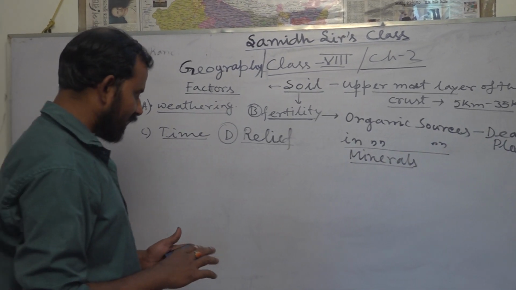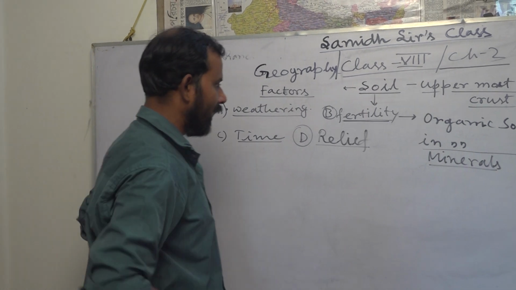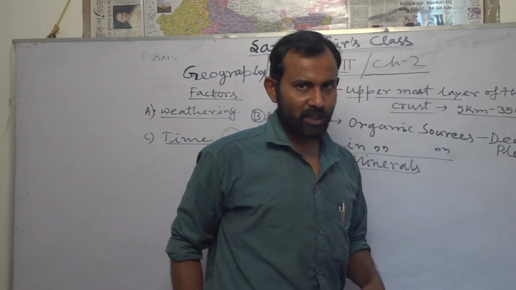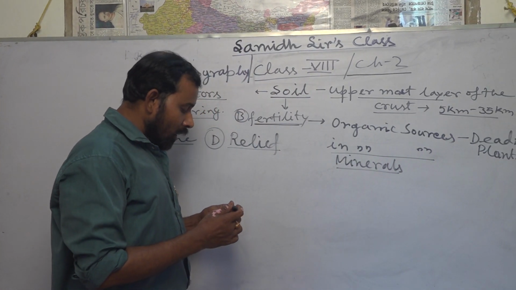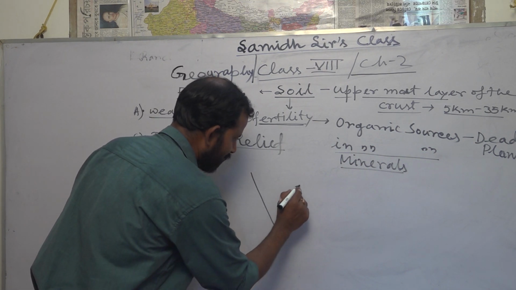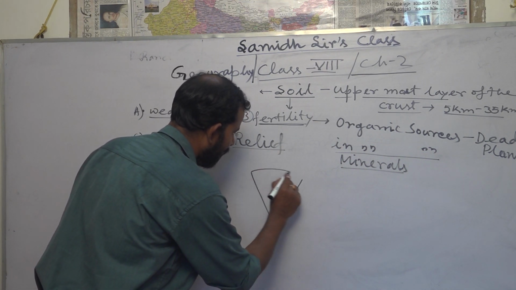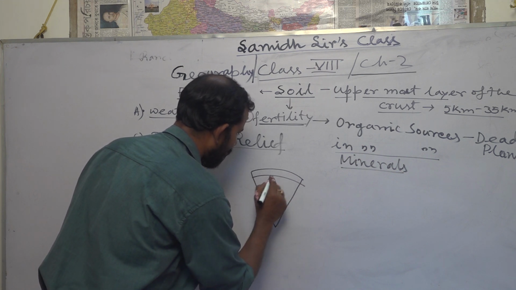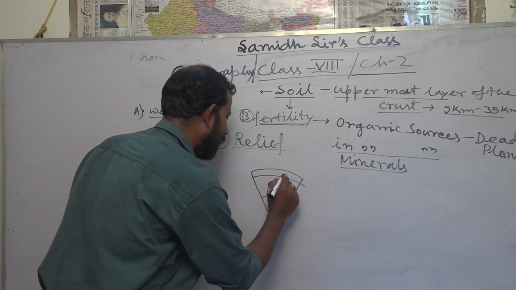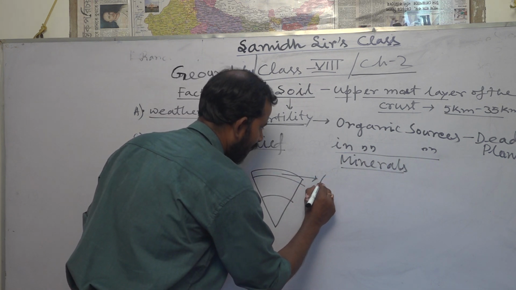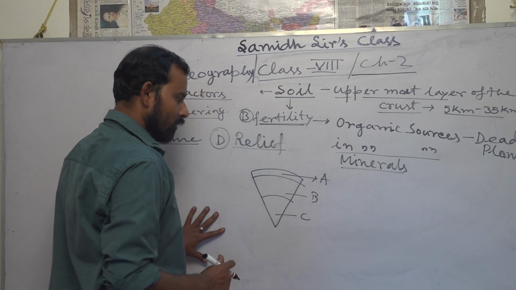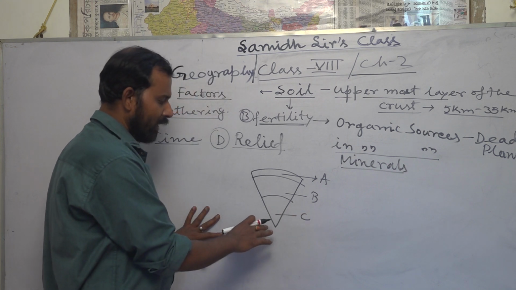Now we are coming to the next portion of the discussion, what is soil profile. I am going to draw a diagram here. In your textbook you will also get such a diagram. It is the cross section. This is the first layer, next the second layer, and the third layer. The first layer is referred to as A, next one as B, and next one is C. So A, B, C, we can also divide it into D.